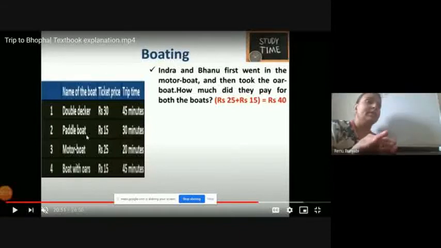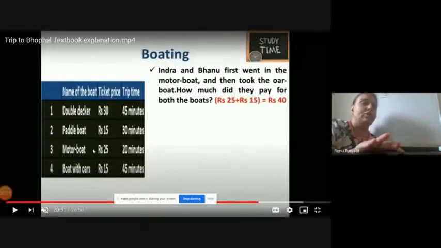Now, the next boat is the paddle boat. The price of the paddle boat is rupees 15 and the time taken by the paddle boat is 30 minutes. You know why the price is less for the paddle boat? Because no machinery is in that. You have to drive that boat. That is why the price of the paddle boat is less.